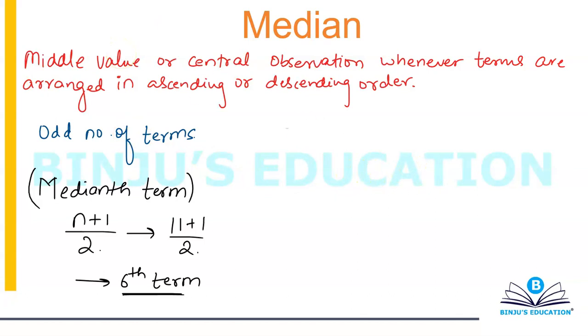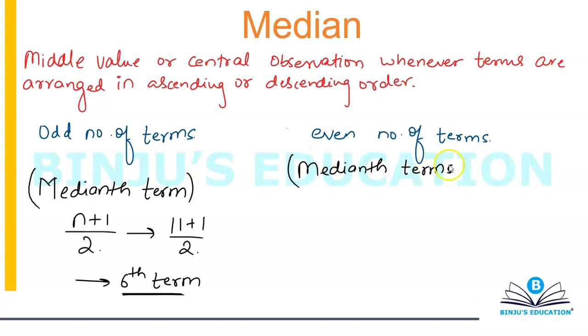If in case you have an even number of terms, then there are two medianth terms.